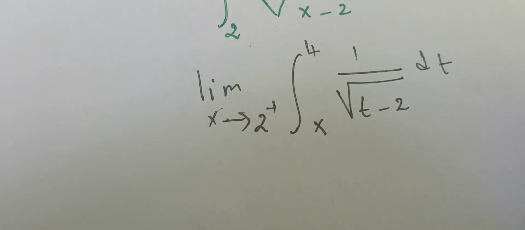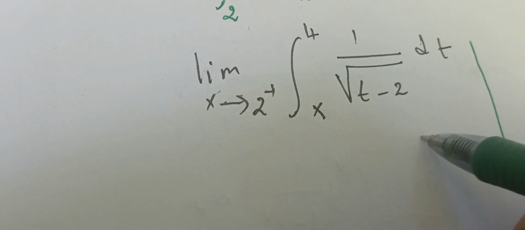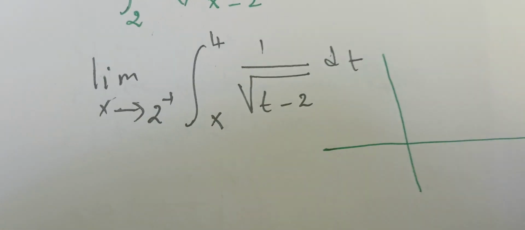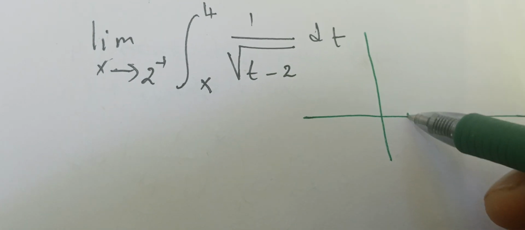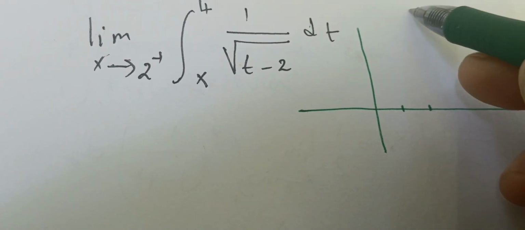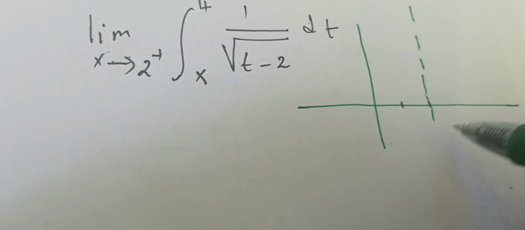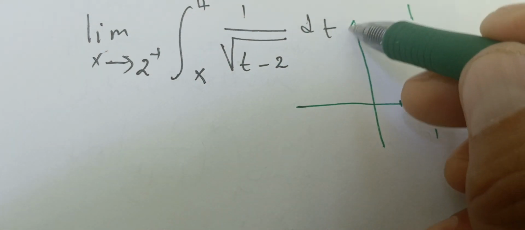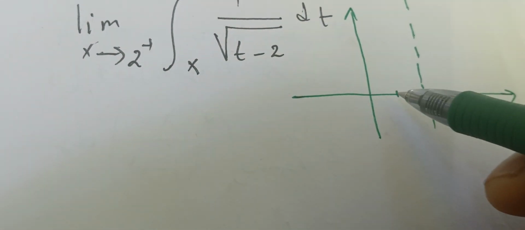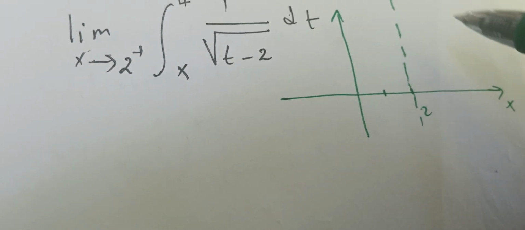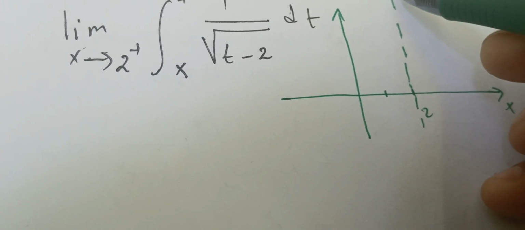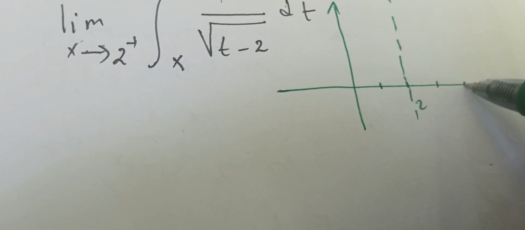Another thing that we can do here is graph our function. We can give a rough sketch. Here we have 1, let's have this one as 2. So this is the x-axis, this is the y-axis. When I go to 2 from the right, I'm going to reach infinity. Here is 1, this is 4.